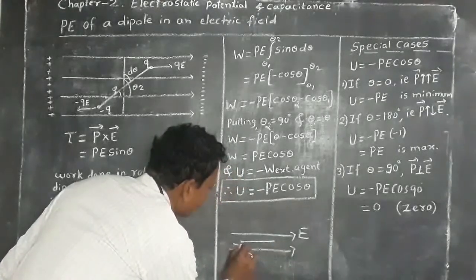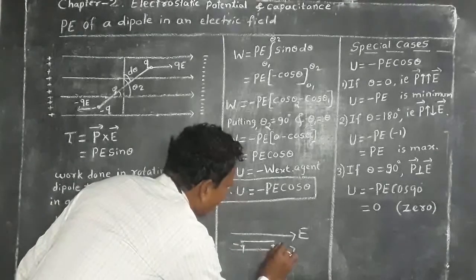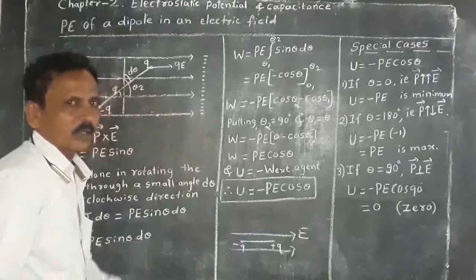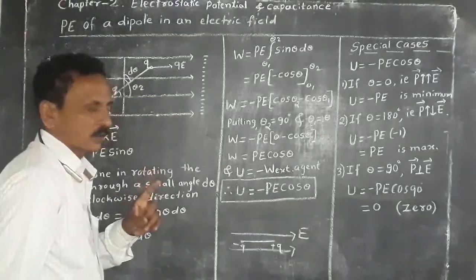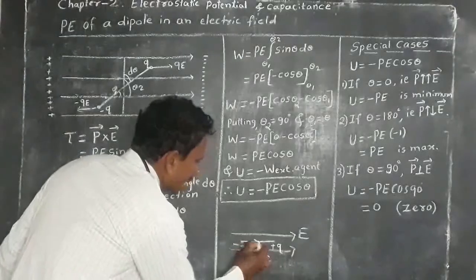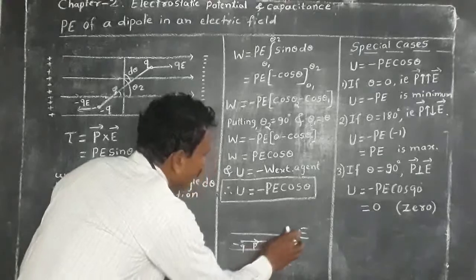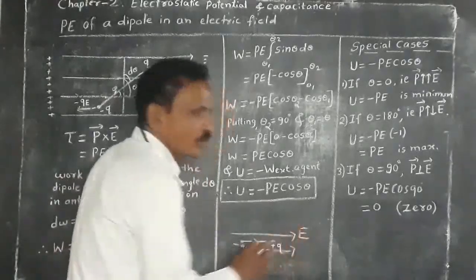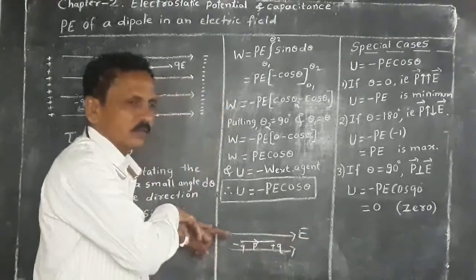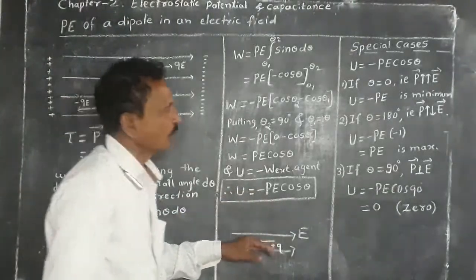This is minus Q and plus Q, and we know that dipole moment is always from negative to positive charge. It is in this direction. Therefore, P and E both are parallel to each other or both are along the same direction. Hence, theta equal to 0.